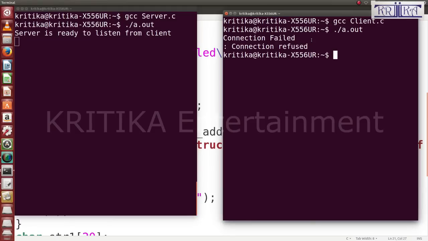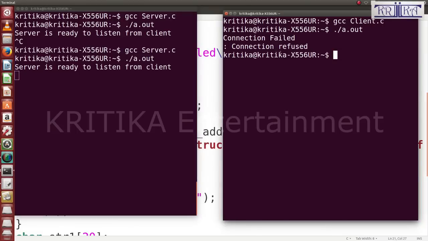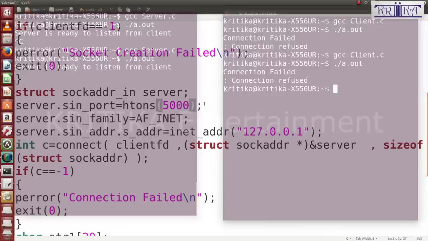Why does it display that? I think two terminals should be closed. Oh sorry, first what will we do? Now compile, then run. Then again you need to compile and run.